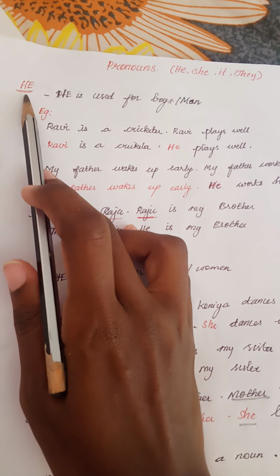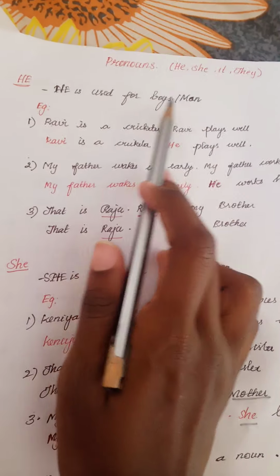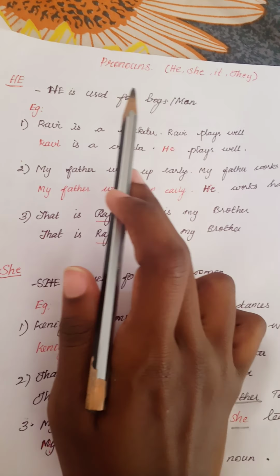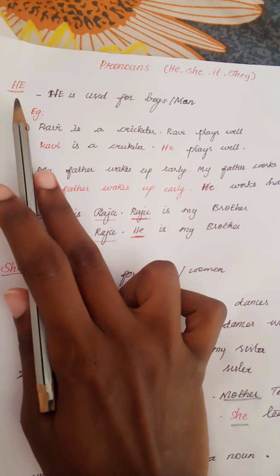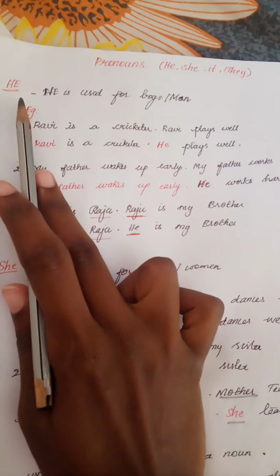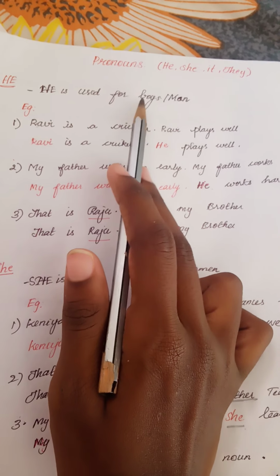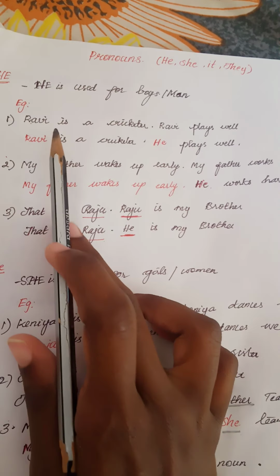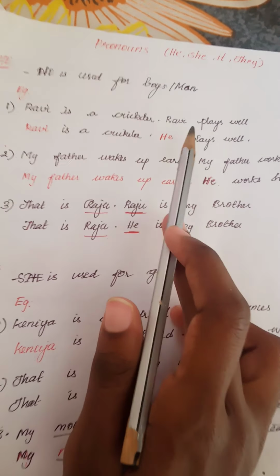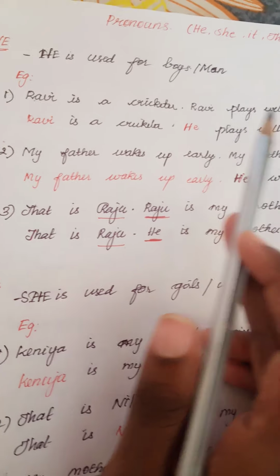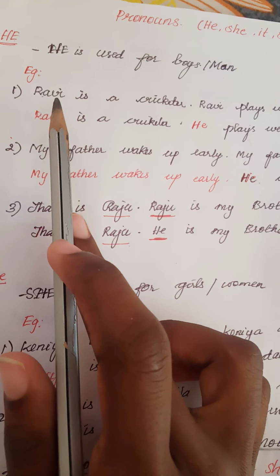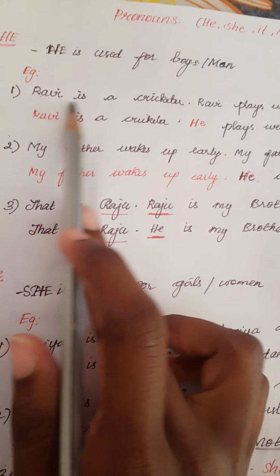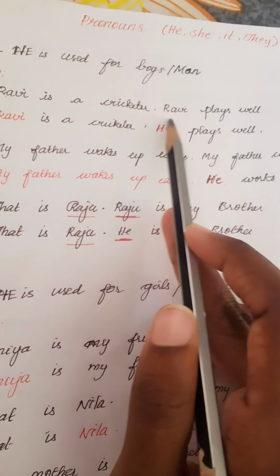First, the pronoun he is used for boys and men. We have to use the pronoun he when we have a boy or man in a sentence. Okay. First, Ravi is a cricketer. Ravi plays well. Here we have two sentences. This is the first sentence. This is the second sentence.